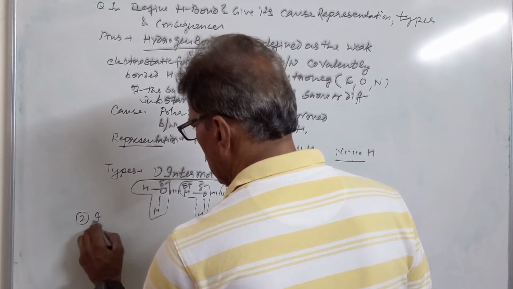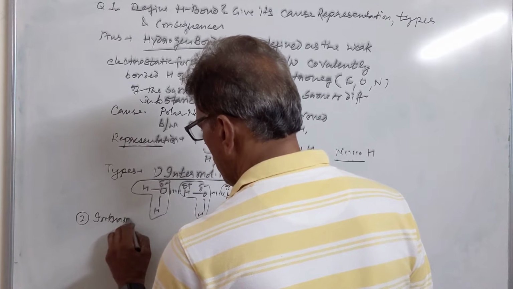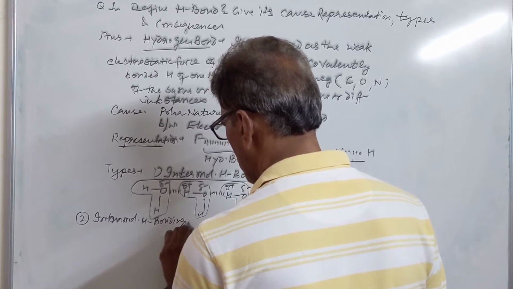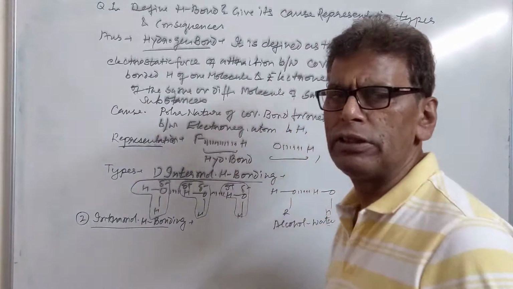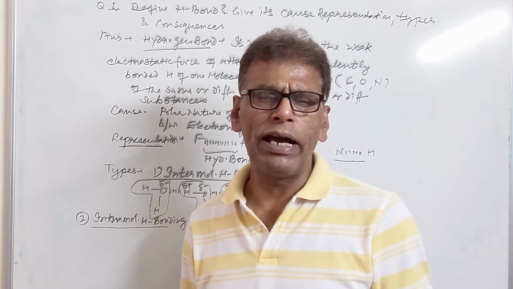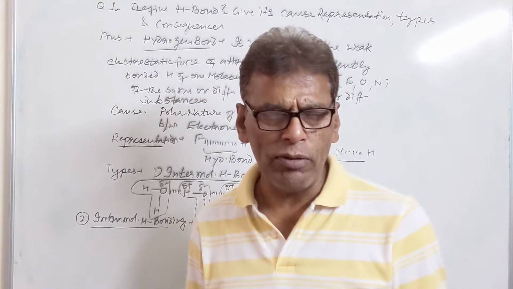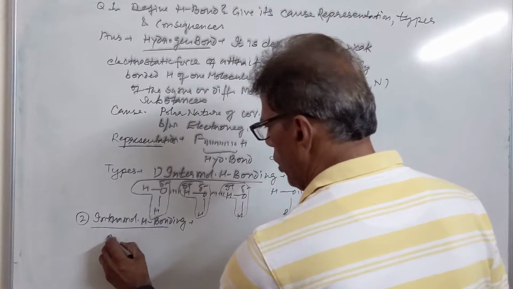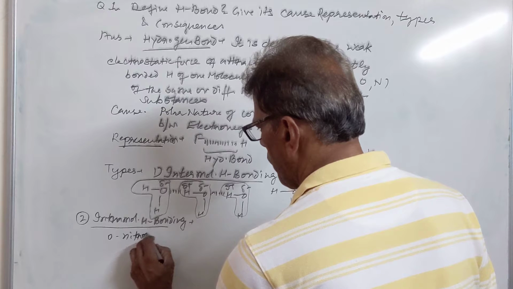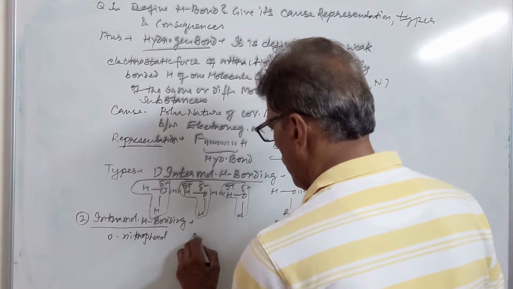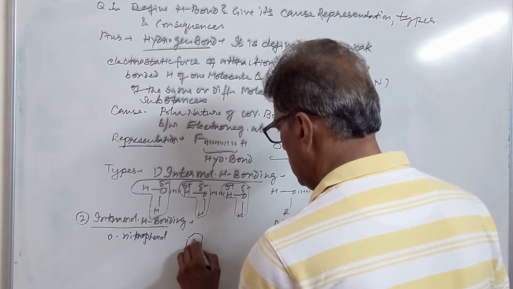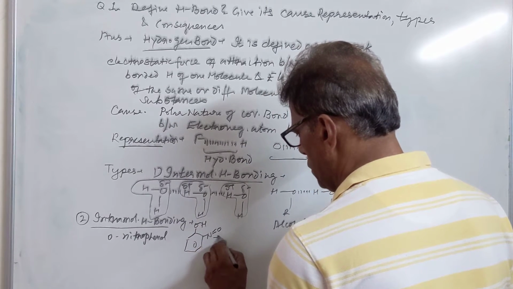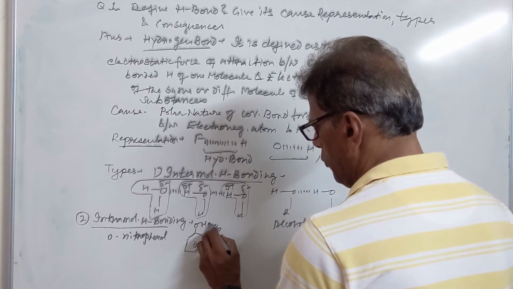Then the second is called intramolecular hydrogen bonding. It takes place between the electronegative atom and the covalently bonded hydrogen of the same molecule. For example, we have ortho-nitrophenol. This is the OH group present at the top position, and this is the nitro group which is lying at the ortho position. They are forming hydrogen bond.